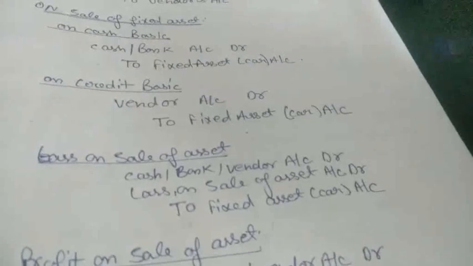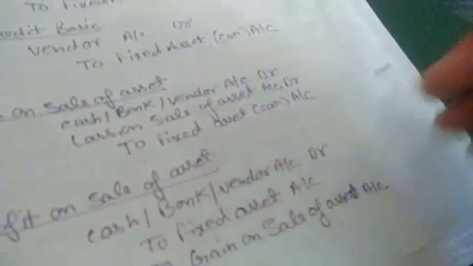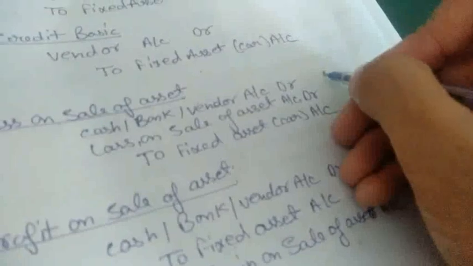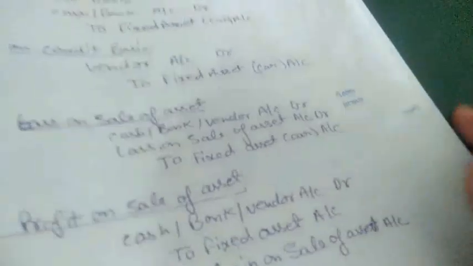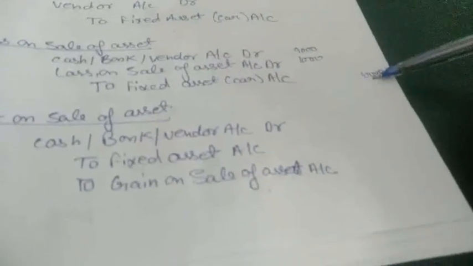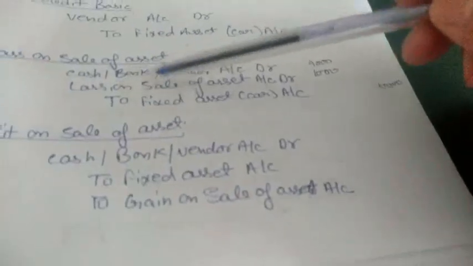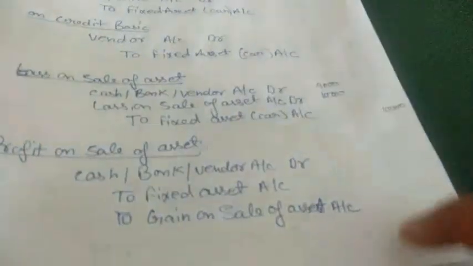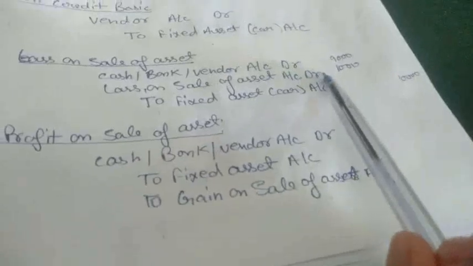When we are selling our asset, if the value of the asset is 10,000 and we sold it for 9,000, there will be a loss for us of 1,000. What we are receiving is 9,000, but what we are expecting is 10,000. So we have a loss of 1,000, so it will be debit. As I told in golden rules, all expenses and losses we debit. So there is a loss on sale of asset, so we will debit it.